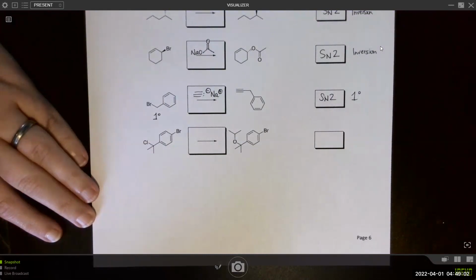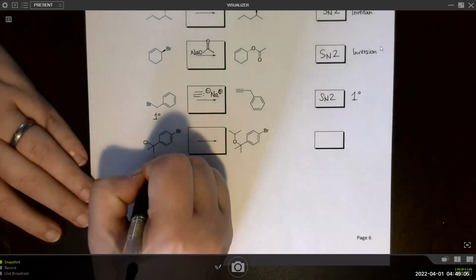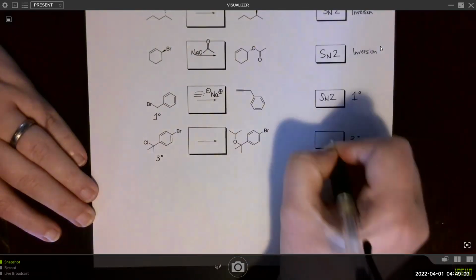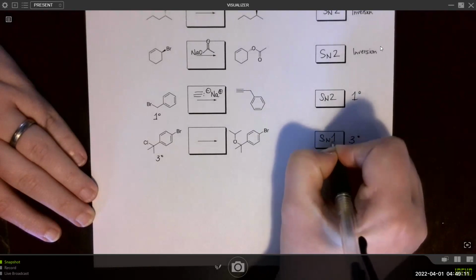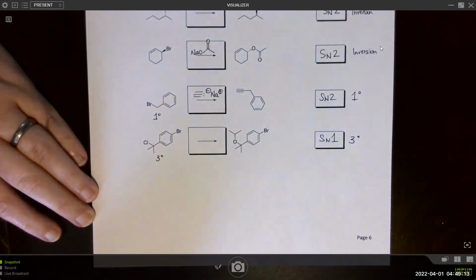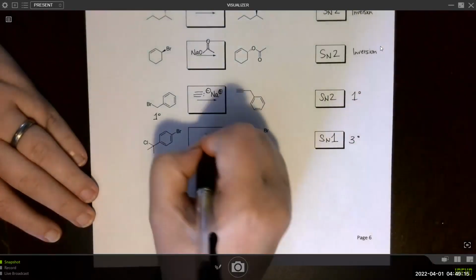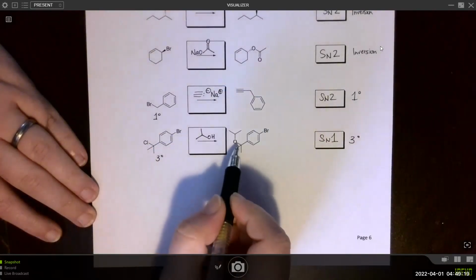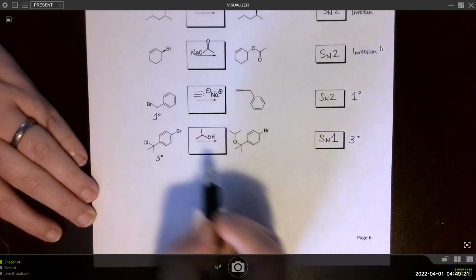And next, we have a tertiary. Because it's tertiary, you know it's going to be SN1. SN1 typically uses a weaker nucleophile, so we don't write O- or ONa, we'll just write OH.